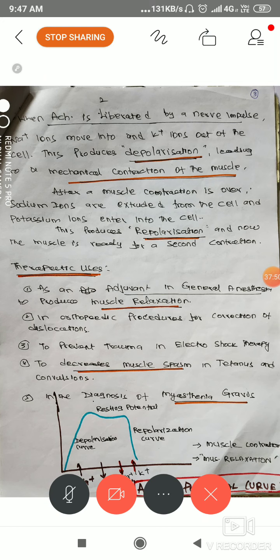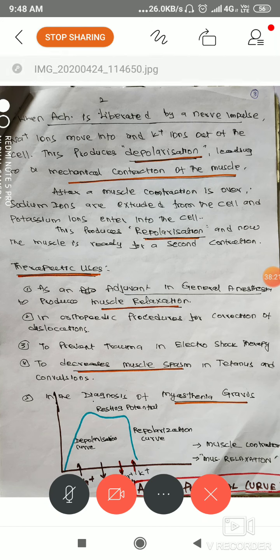Neuromuscular blocking agents oppose or block acetylcholine at the neuromuscular junction. After that, as per the action potential curve, they are classified as non-depolarizing and depolarizing blockers. So you have to block the depolarization curve.